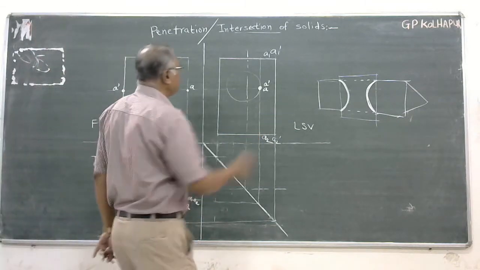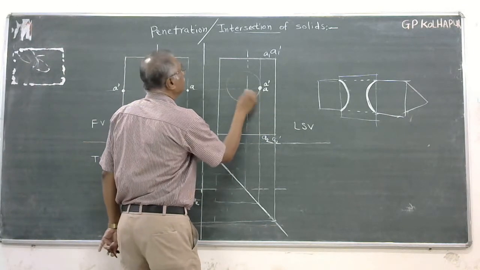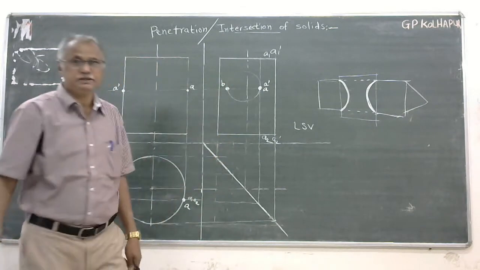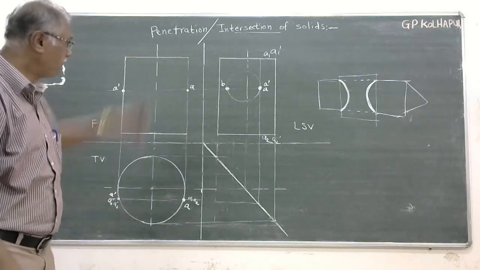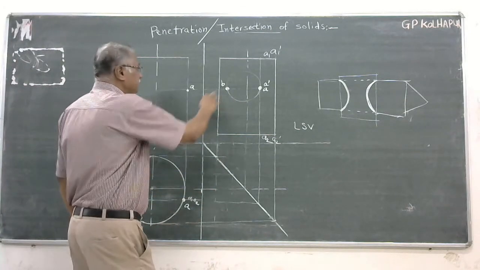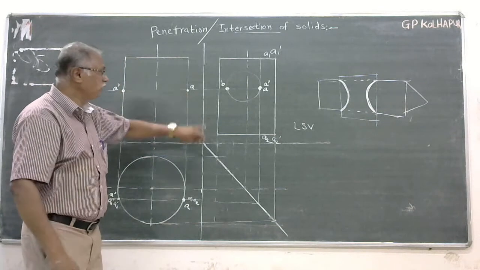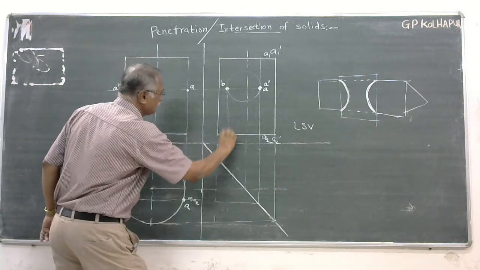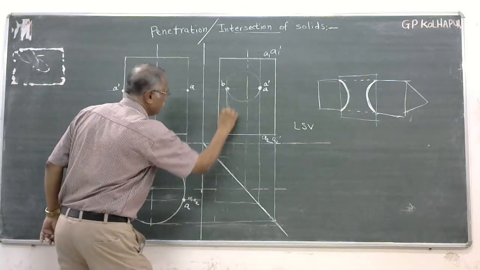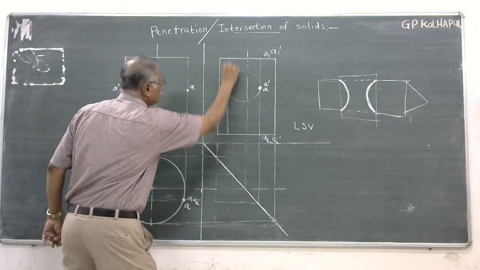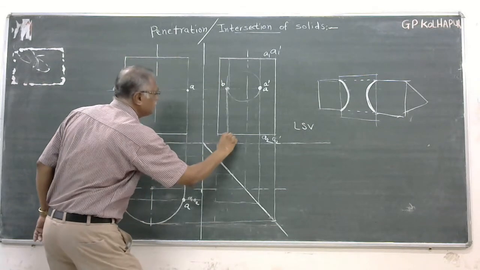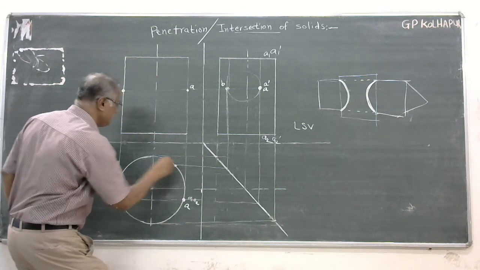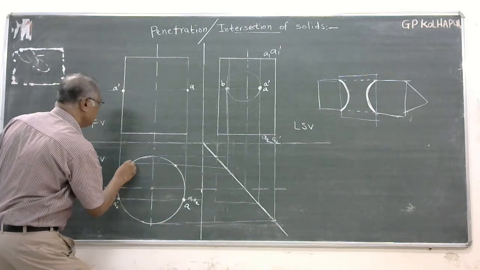Now the next point I would consider, suppose this point as B. These are the concepts only. Now how to locate B? There are 2 points, one in front of you, another behind. Just draw the generators. How many generators are these? These are the 2 generators, one here, vertical, and another here.